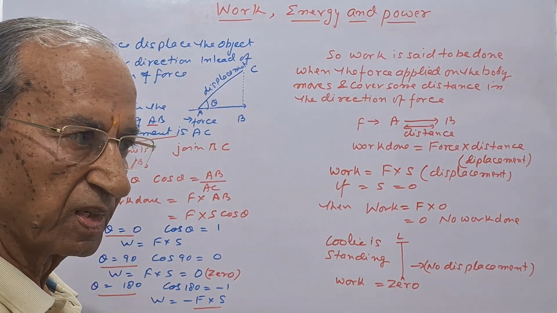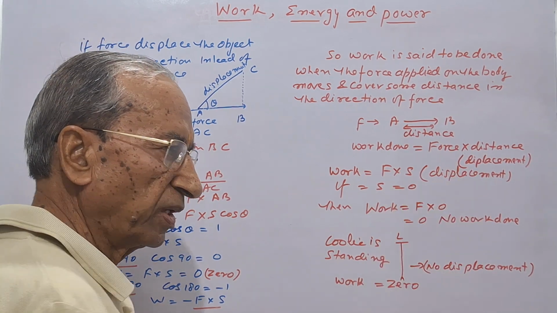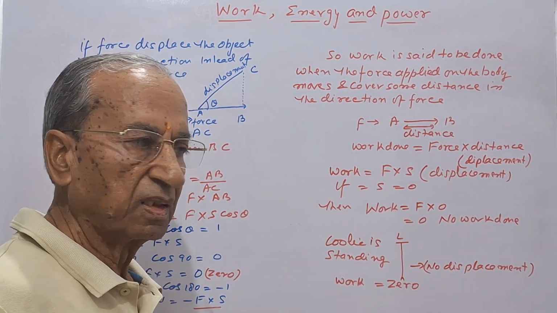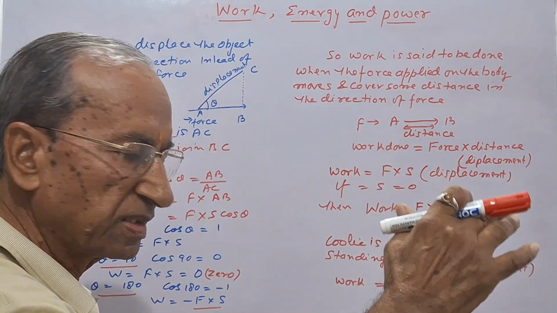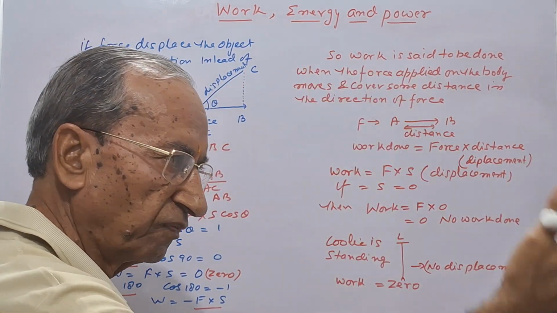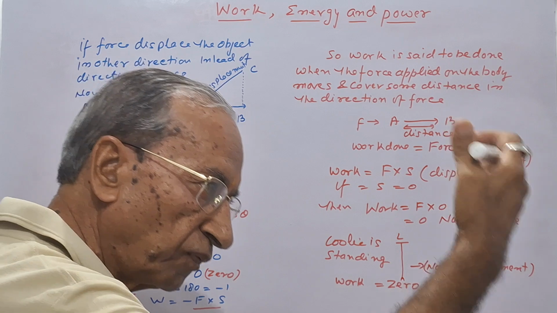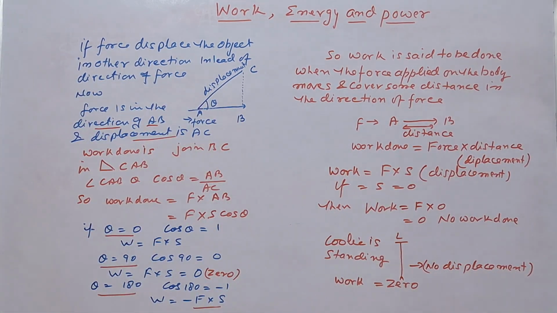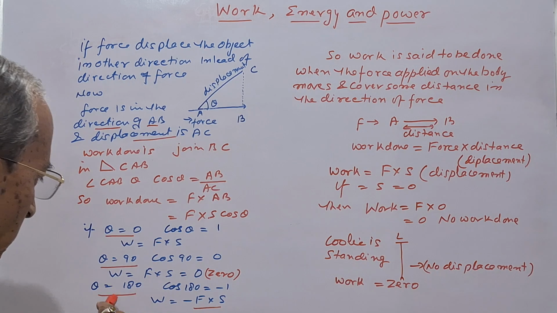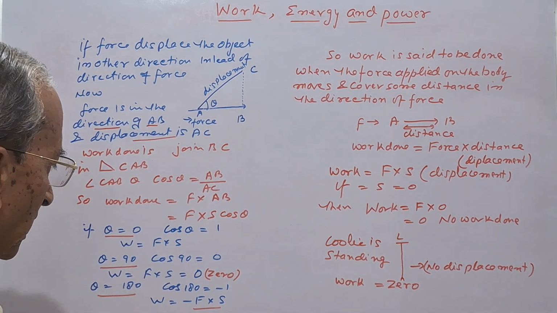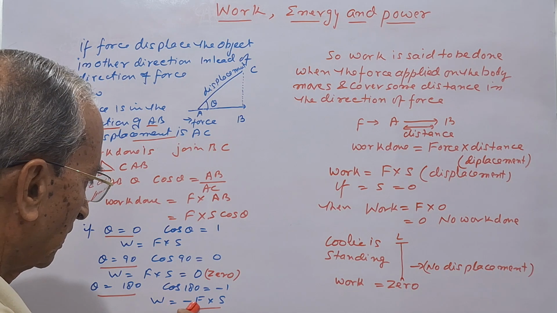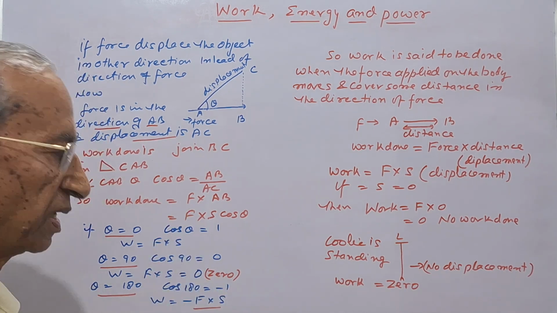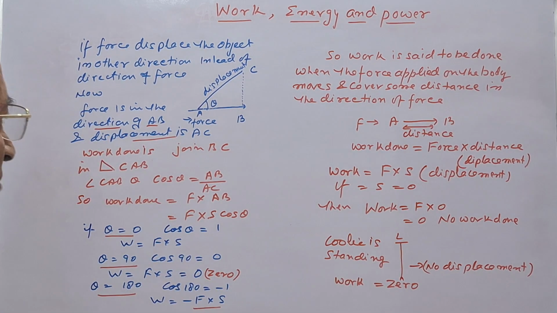Listen, your friend is going on the bicycle, you want to stop, then you hold the cycle from the front, so force applied is in the opposite direction of the motion, then theta is 180 and cos 180 is equal to minus 1, then work done is equal to minus F into S, that is work done is negative.